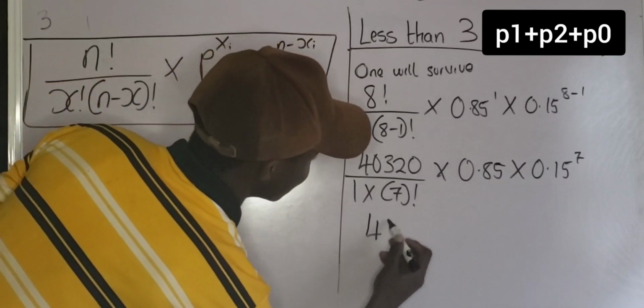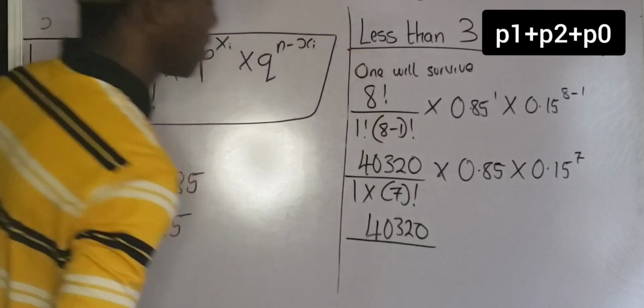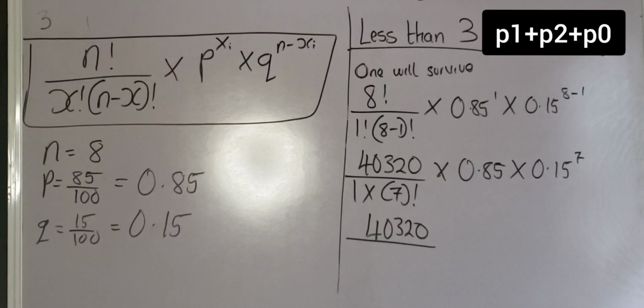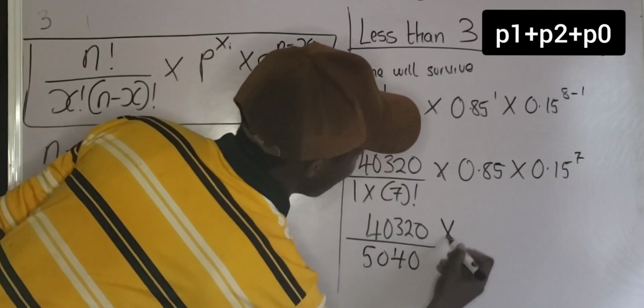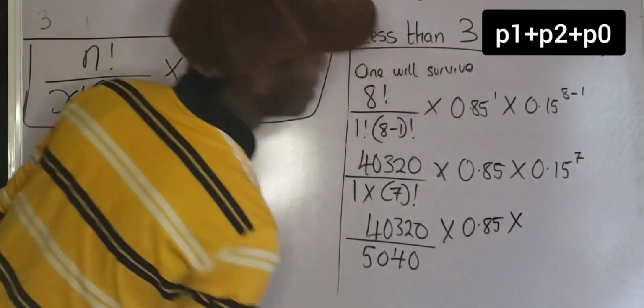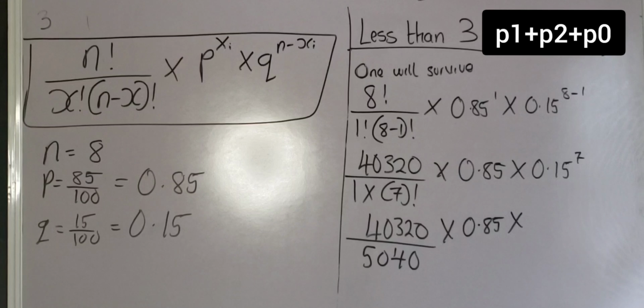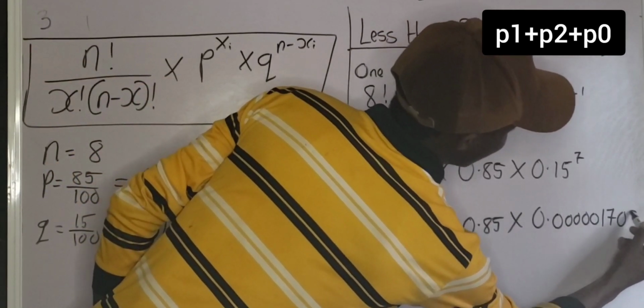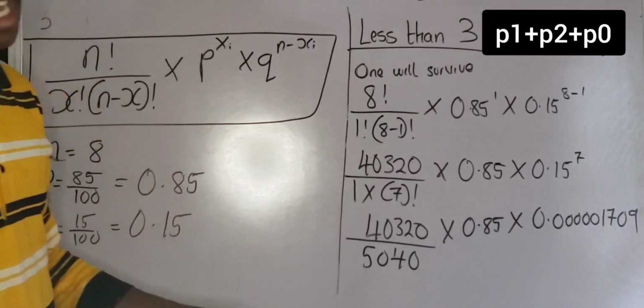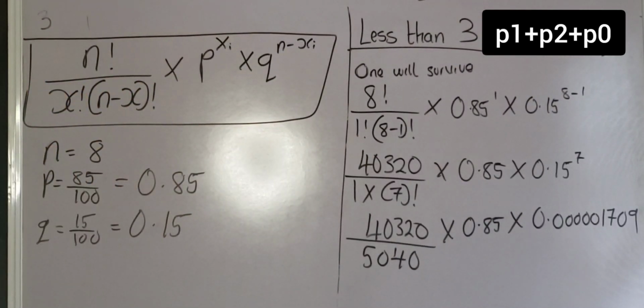For this, I'm going to have 40,320 all over 1 multiplied by 7 factorial. 7 factorial is 5,040. So I'm going to have 5,040 multiplied by 0.85 multiplied by 0.15 raised to the power of 7. That is 0.000001709. You understand? You can write it in standard form, and you can also write it in decimal form. But if your book will not contain it, I advise you to put it in decimal form.